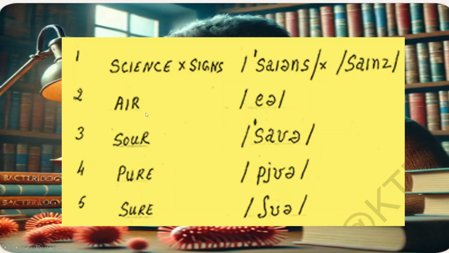R will not be pronounced, only this much. Third one is sore. We say it the Indian way, but the actual pronunciation is different. Fourth one, pure. Fifth one is sure. It is sure.